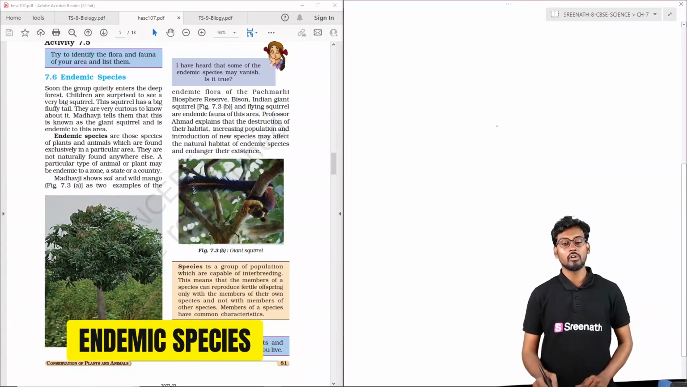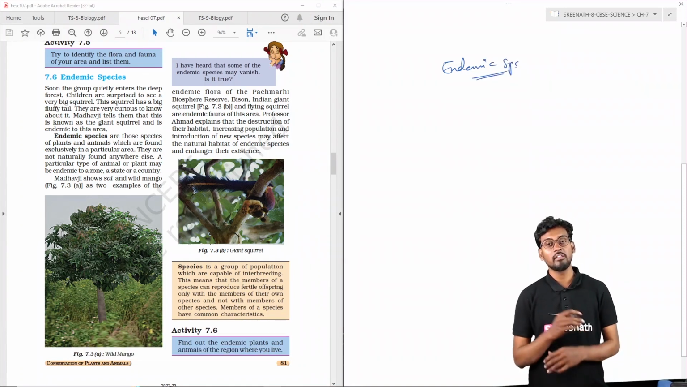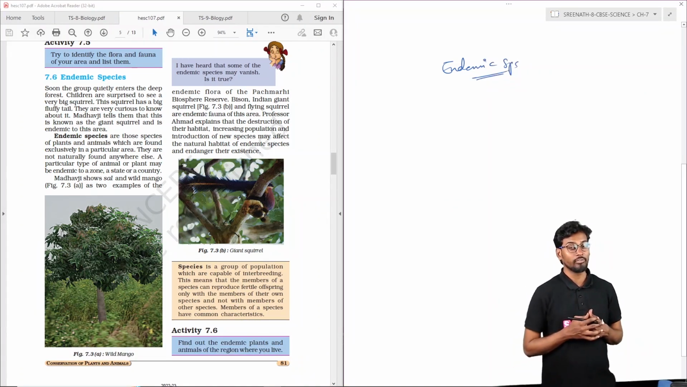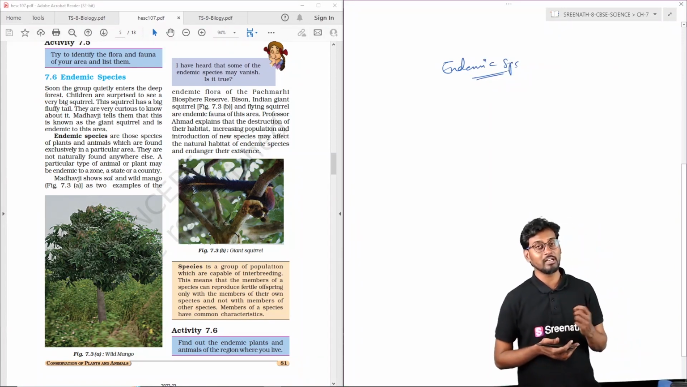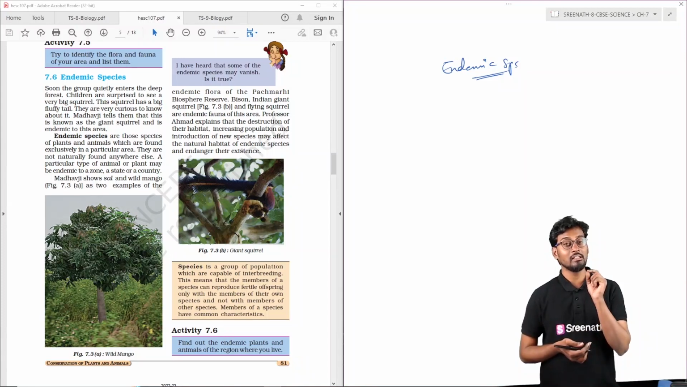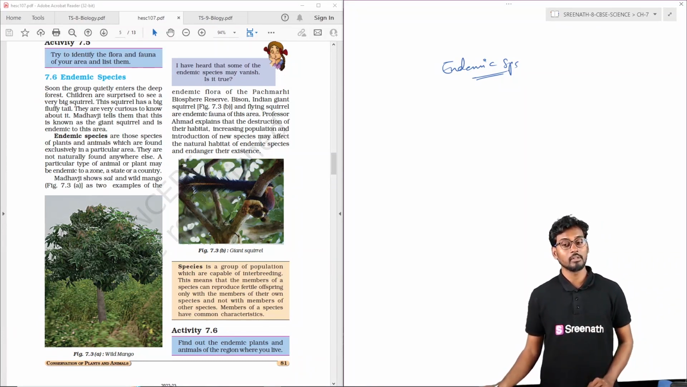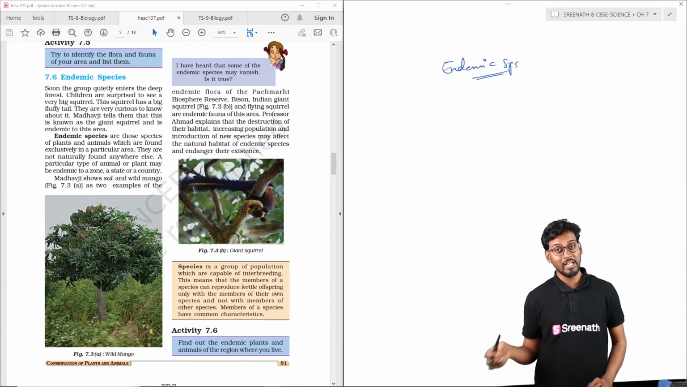Coming to what endemic species are. When a species is entitled by the government of India or any regional government as an endemic species, those species are at risk of extinction in the near future. They may become extinct if they are not protected by some protective measures, such as taking them into captivity, breeding them, and maintaining the population.